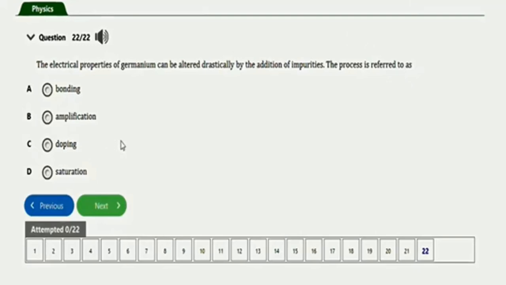So guys, this basically can deal with problems involving metals, semiconductors, and insulators for your JEEs in electronics. We dealt with 22 questions for this subtopic. So hope you learned something interesting in the video.